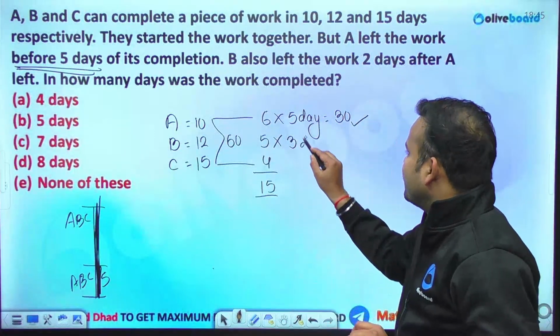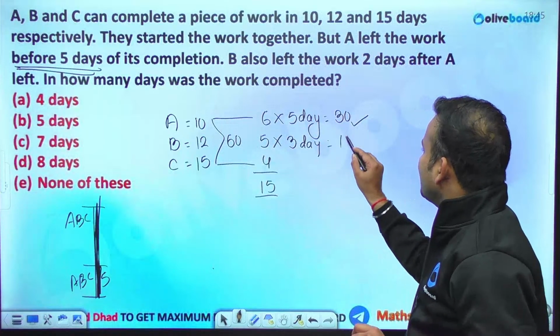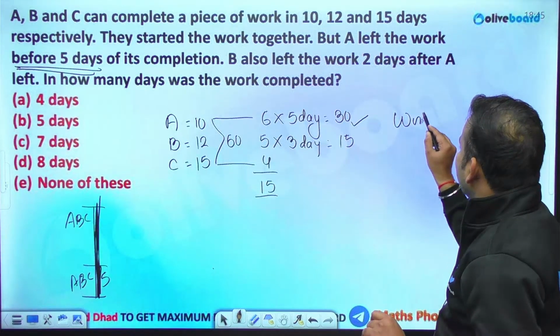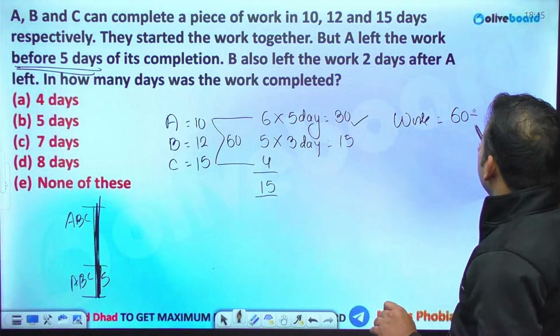So call B back, that is 15. So what is the total amount of work? So the entire unit of work will be what? 60 plus 30 plus 15.